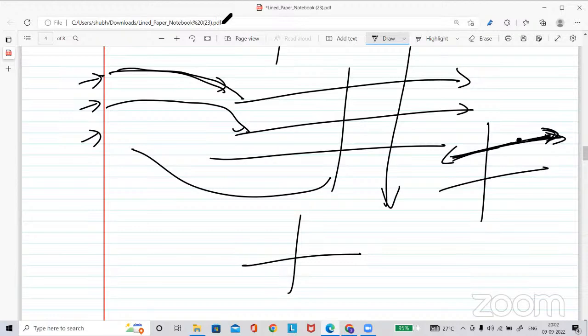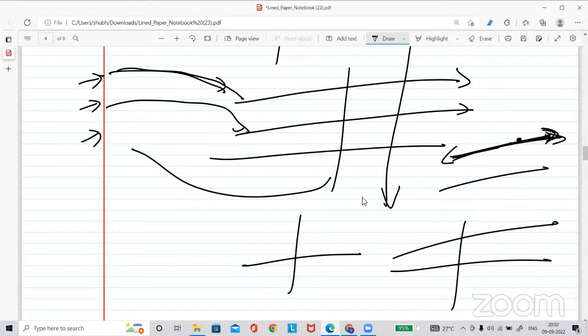Sir, I still have that doubt. Like, we have two equations. The first one is something, and the second one is a multiple of it, and the third one is intersecting both of them. So what will happen in that case? So the case is here: you have a line as the first equation, the second one is overlapping, and the third one is intersecting. Yes, exactly. So in that case, all three lines intersect at this unique point, so it has a unique solution.